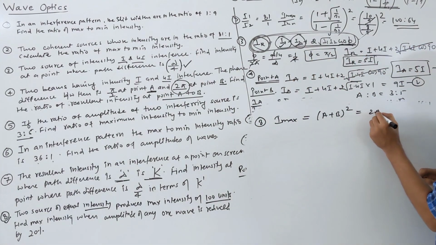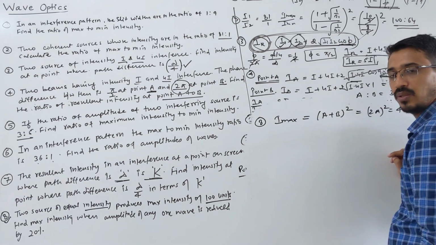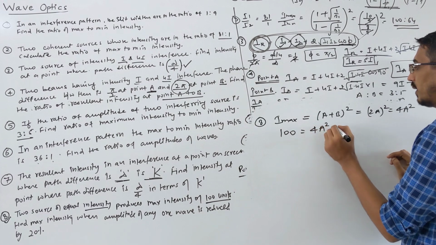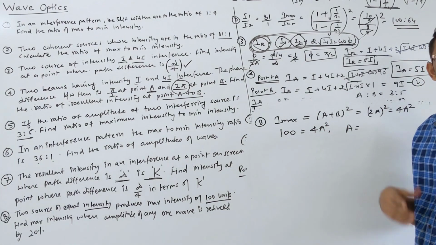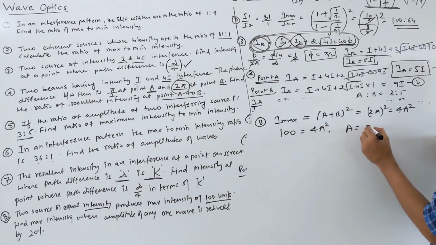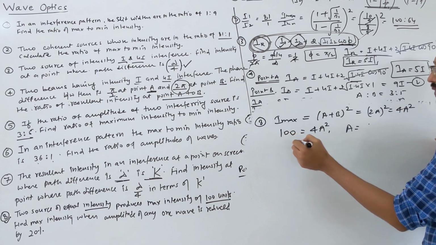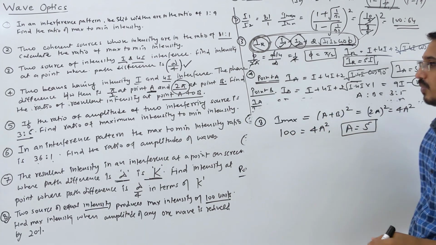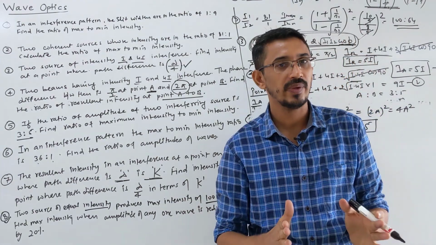You can call it 2A square, or rather 4A square. So this I max is already given to us. How much is given? 100 units. 100 units should be equal to 4A square. So from here we can find the amplitude of those waves, which are equal. A square is 25, so this comes to 5 units. Listen carefully. Two waves with equal intensity means their amplitudes are also equal.